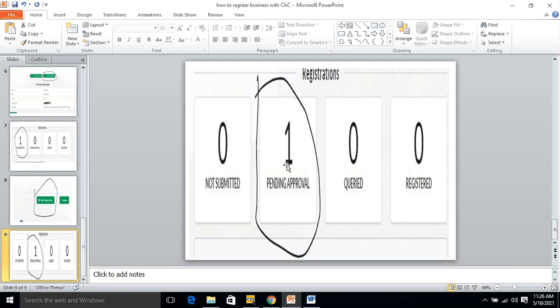That means CAC is looking at your application. If there is a problem with your registration, it will be queried here, and instructions will be given to you on what to do. You have to carry out those instructions to complete your registration. If there is no problem, you will see a notification of one under registered.